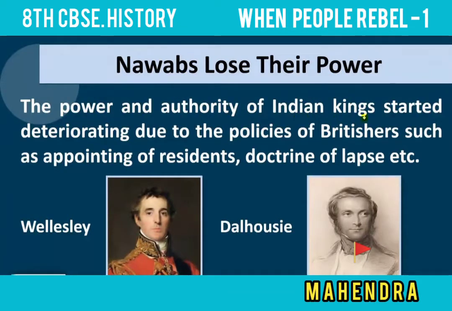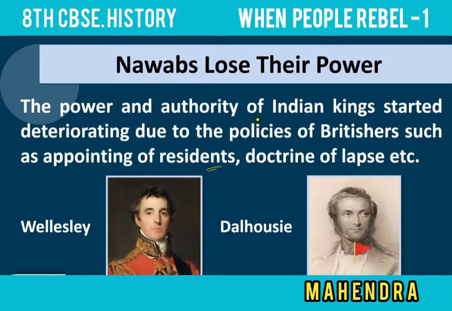So the Nawabs lose their power. Nawab means some kings, who lost their power because of the policies of the British. The authority of Indian kings started deteriorating, meaning decreasing, due to British policies such as appointing residents. Residents are officers the British introduced, who also sat in the court of the Indian kings.